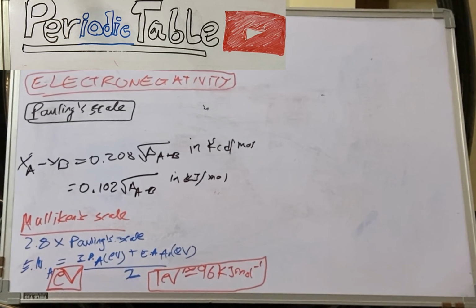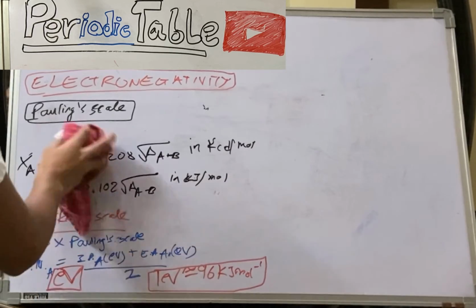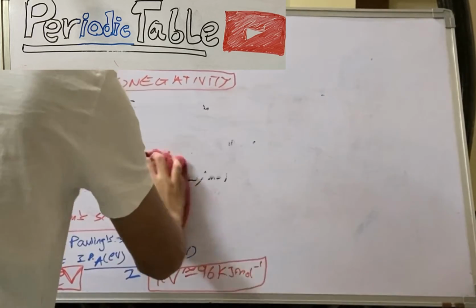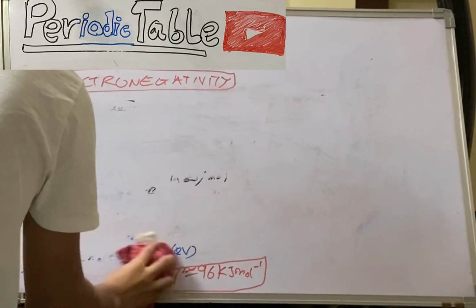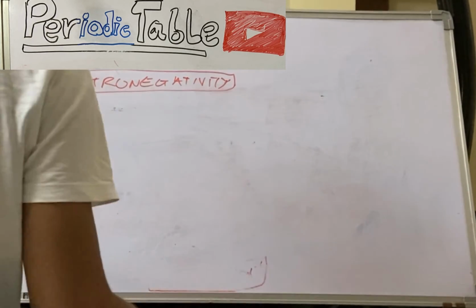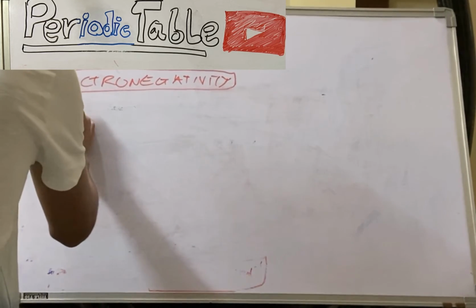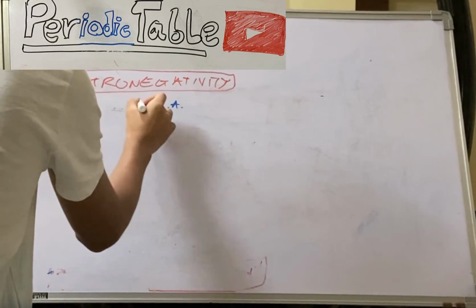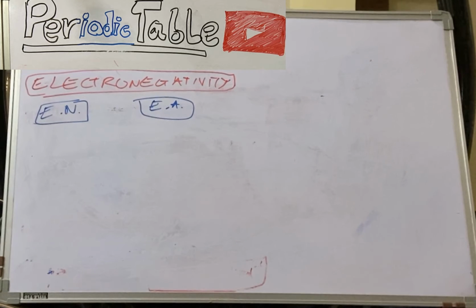Now we'll discuss the difference between electronegativity and electron affinity. Firstly, electronegativity is the tendency of an atom to attract electrons to it when it is present in a compound.